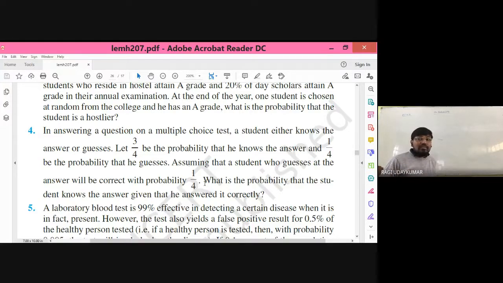But when he knows the answer, the probability of a correct answer is not given. What it actually is, he knows the answer and it is a correct answer, which is nothing but probability equal to 1.